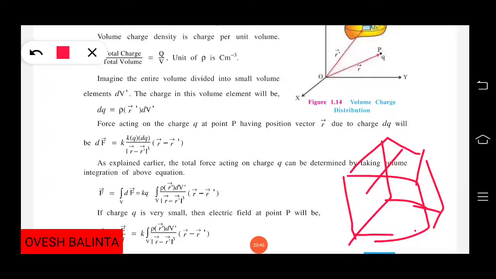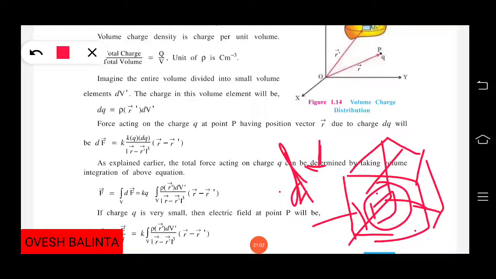Okay, its shape is not proper, so it is an irregular shape. But we are just considering it as a small area element. This small area element contains a volume, dv. Now suppose the charge it has is also a small value, dq.